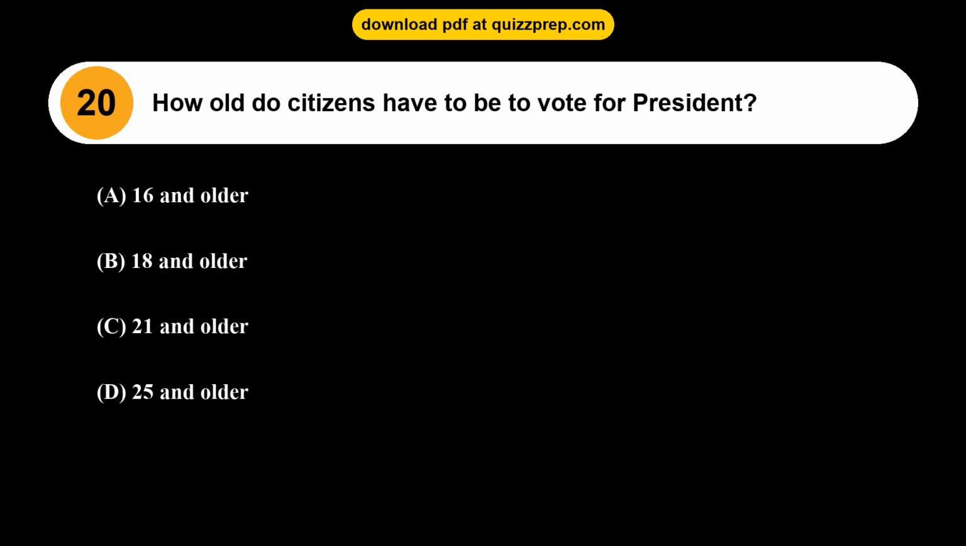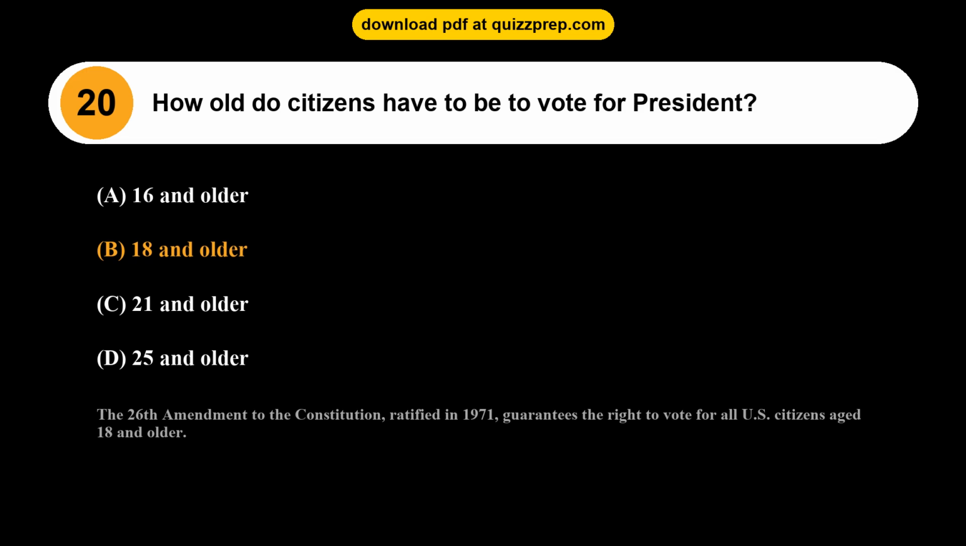Question 20. How old do citizens have to be to vote for president? Option A, 16 and older. Option B, 18 and older. Option C, 21 and older. Option D, 25 and older. The correct answer is option B, 18 and older. The 26th Amendment to the Constitution, ratified in 1971, guarantees the right to vote for all U.S. citizens aged 18 and older.